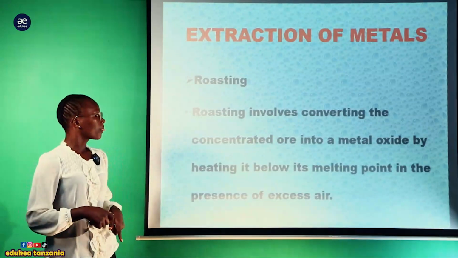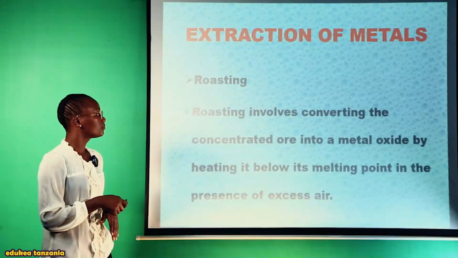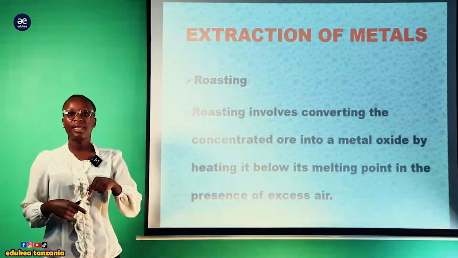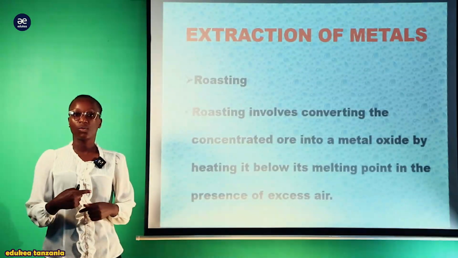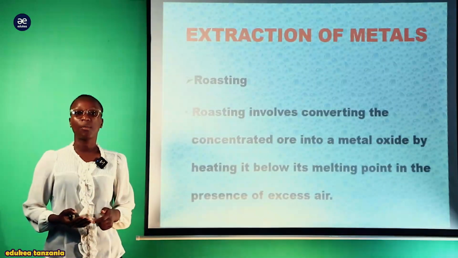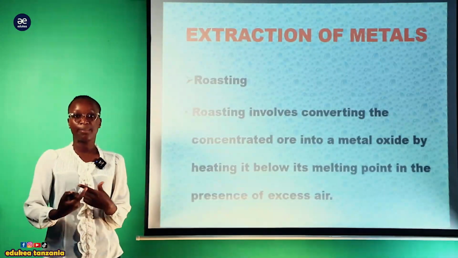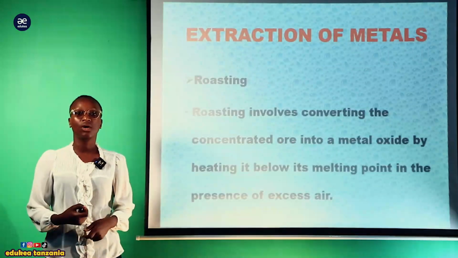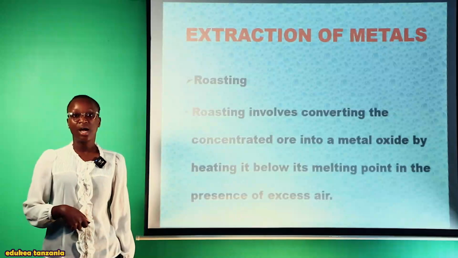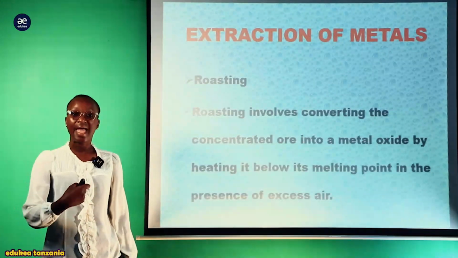So here we are going to convert the concentrated ore, metal ores, to metal oxide, but using a temperature which is below the required melting point, and with an excess of air. In calcination we saw that there is an absence of air. The air we are talking about here, which supports heating or combustion, is oxygen, but here there is a presence of excess. This air or oxygen gas should be supplied to the maximum, in excess.